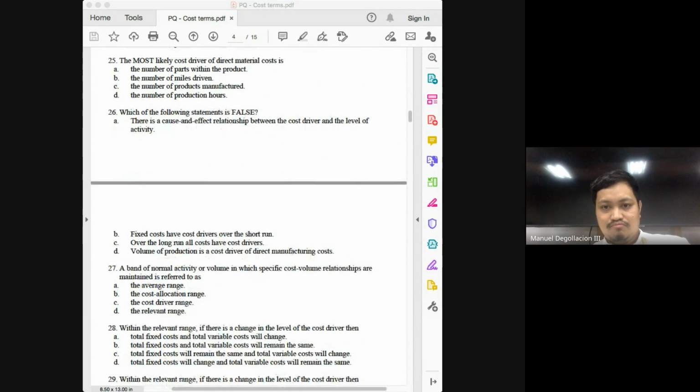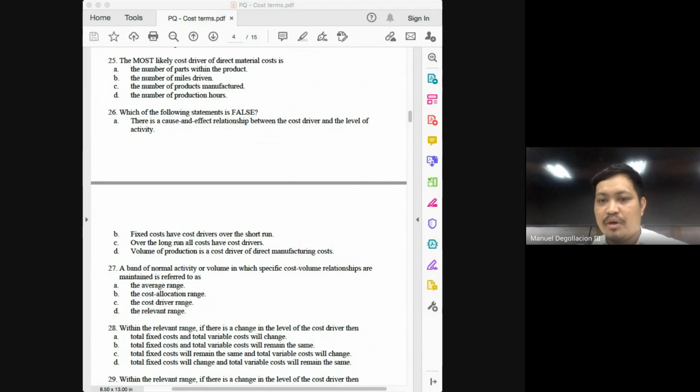26. Which of the following statements is false? There is cause and effect relationship between the cost driver and the level of activity. That should be the case. Fixed costs have cost drivers over the short run. No. Letter B is false. Letter C, over the long run, all costs have cost drivers. Yes. In the long run, no cost is fixed.